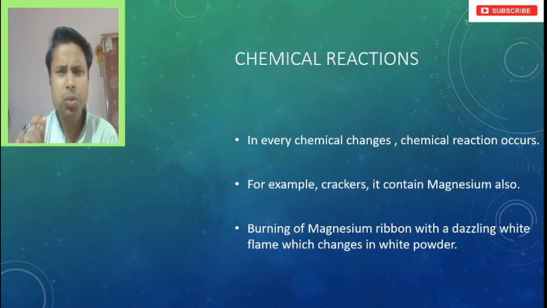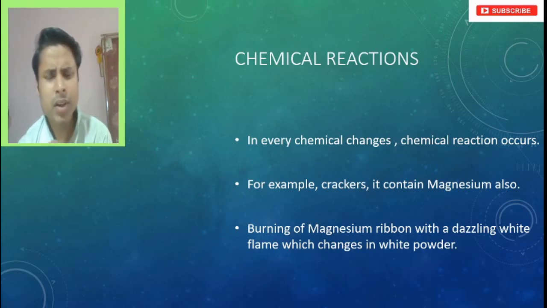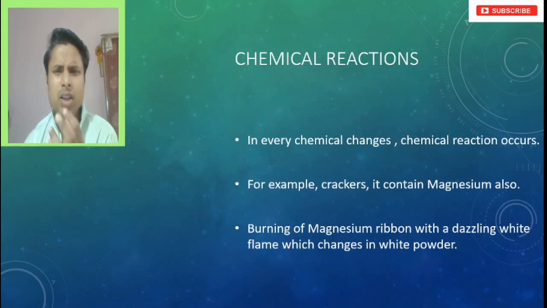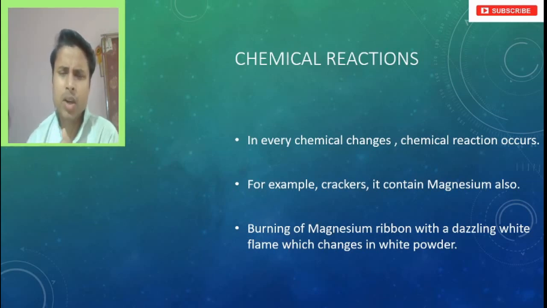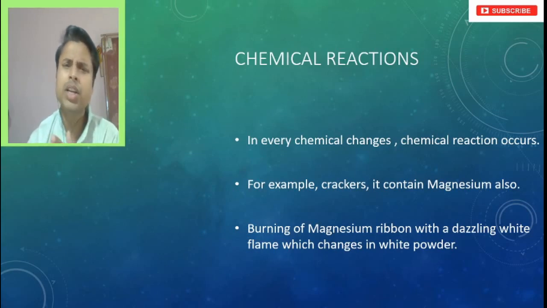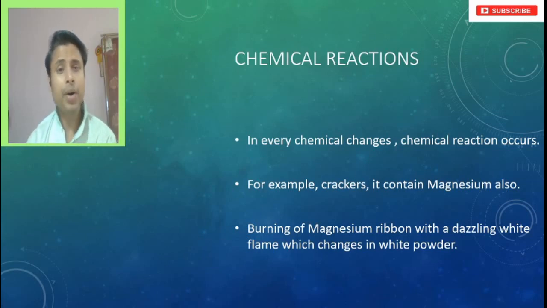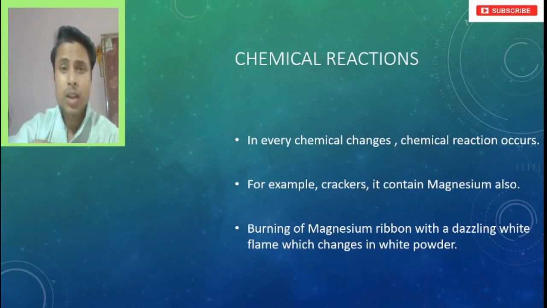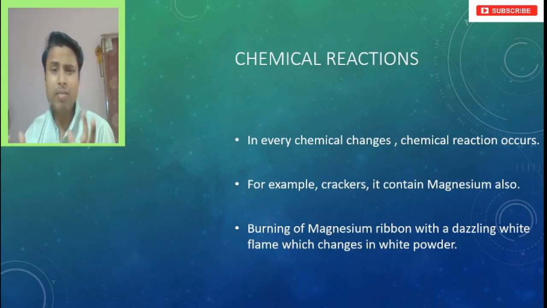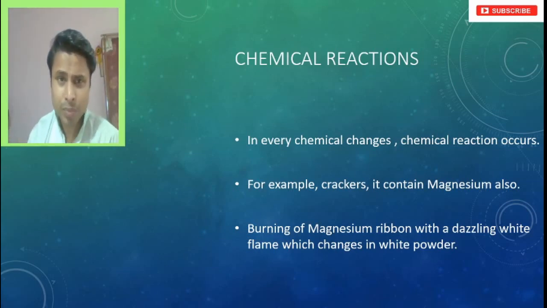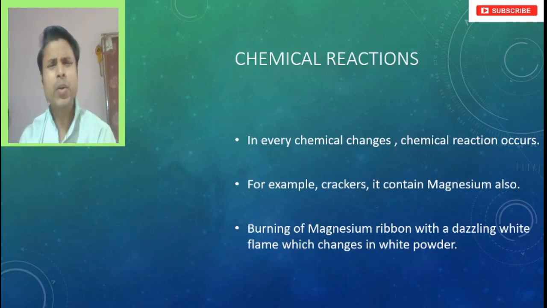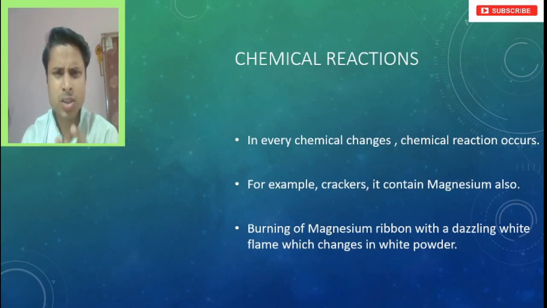When magnesium is burned, it produces a dazzling white flame, and after burning it is converted into a white powder. This is also a chemical change. Burning of magnesium takes place with a dazzling white flame and changes into white powder. This is a big sentence where we are mentioning a chemical reaction, right? But is it always possible to write a chemical reaction in such a long way?